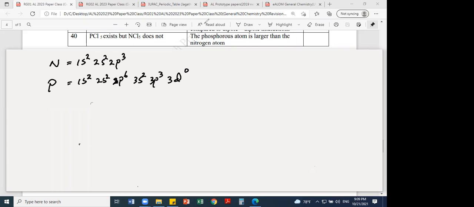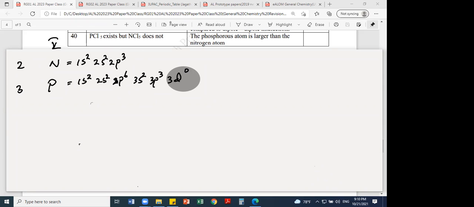So 3d is vacant now. Due to the availability of 3d, phosphorus can expand. Now this is very, very important: second period elements cannot have an expanded octet. This is the second period, this is the third period, group 5.